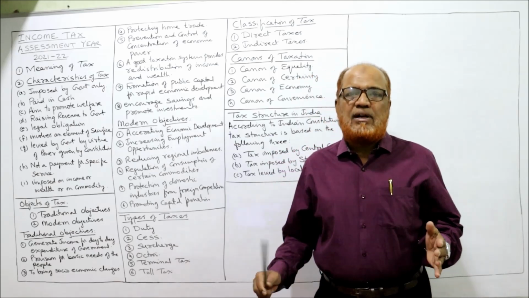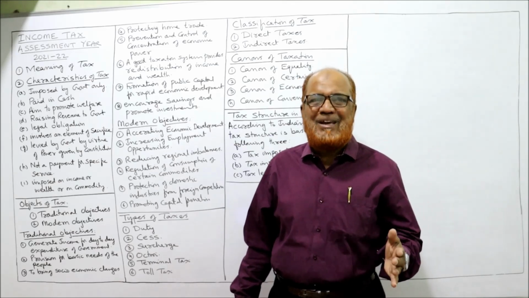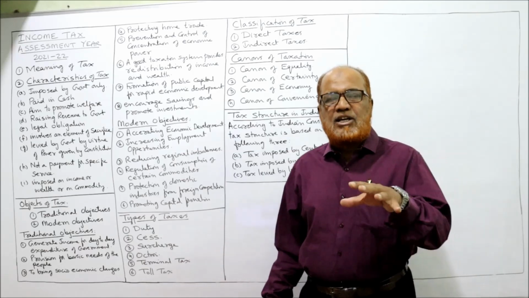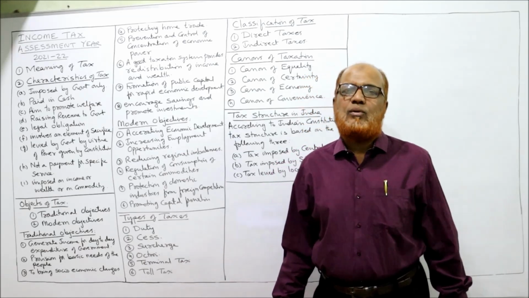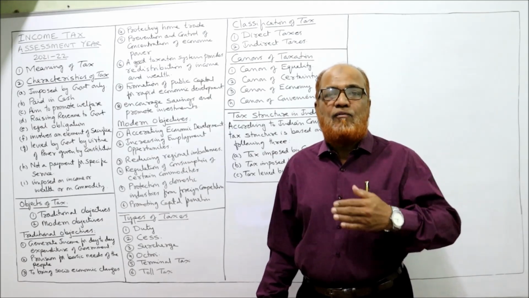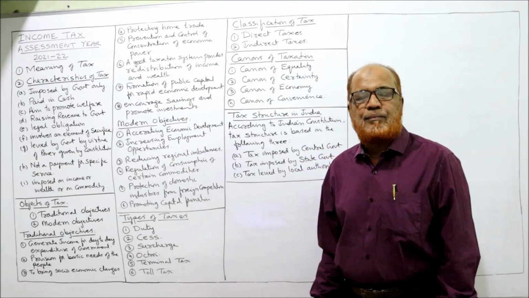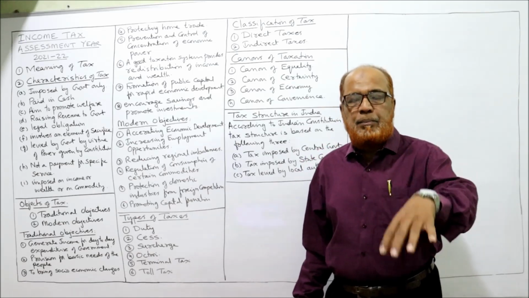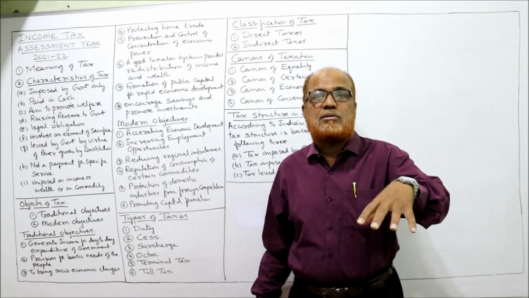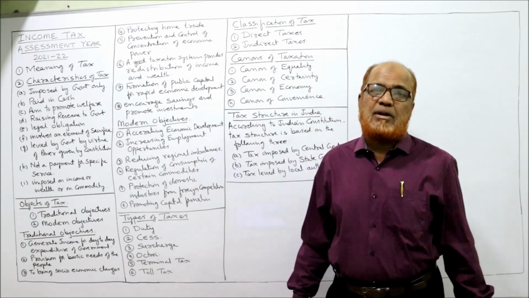So Adam Smith has given different definitions and meanings to the term tax from different perspectives. From the state point of view, from the government's point of view, tax is a compulsory payment to be received from the people for day-to-day expenditure. From the taxpayer's, the people's point of view, it's a coerced payment because it's a forced payment made by the people to the government.